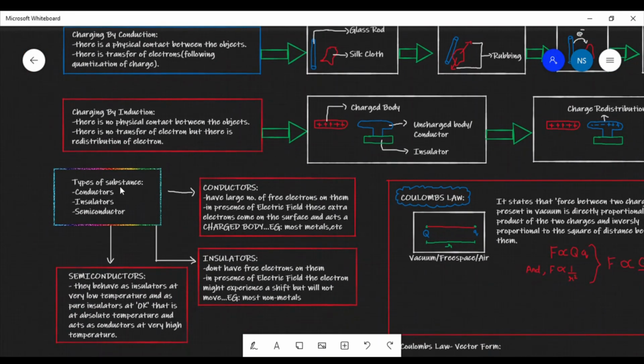Also we studied what the types of substances are. There are conductors, which have a large amount of free electrons on them. There are insulators, which have no free electrons on them, and also there are semiconductors. These are the substances which behave as insulators at cold temperature and behave as conductors at very hot or very high temperature.